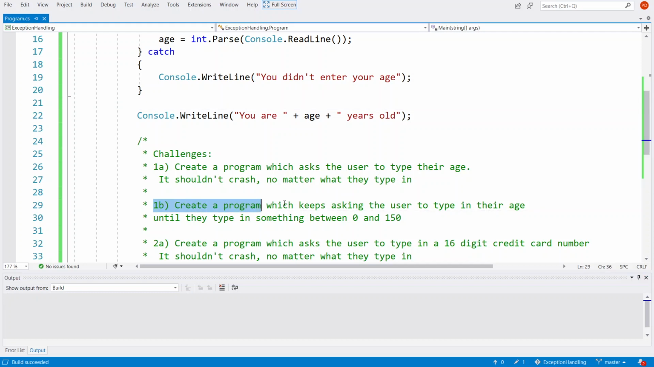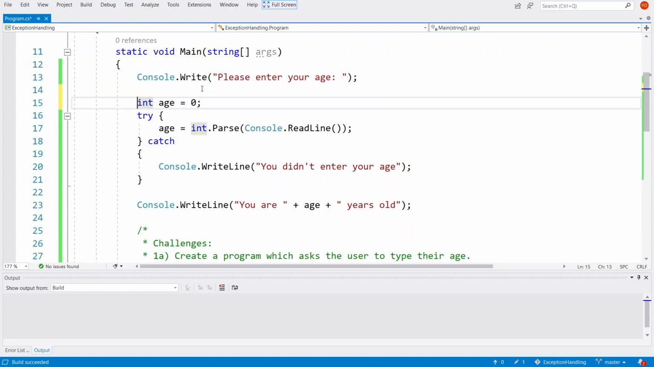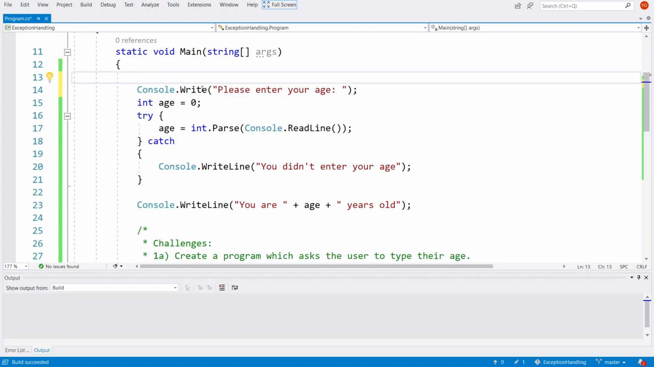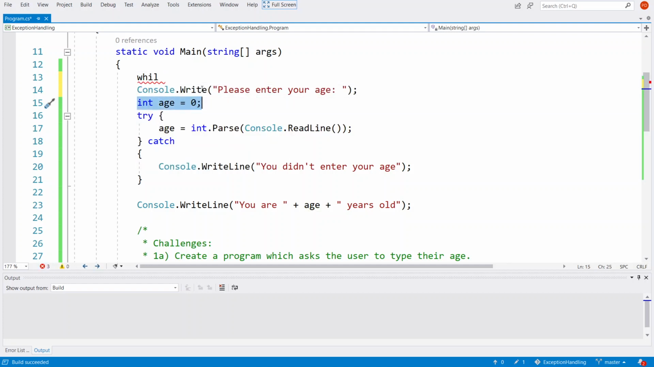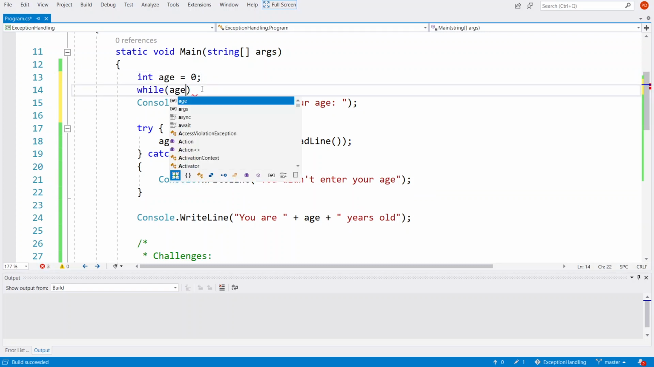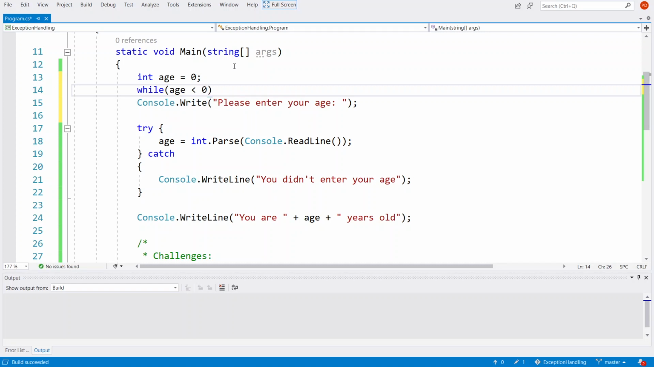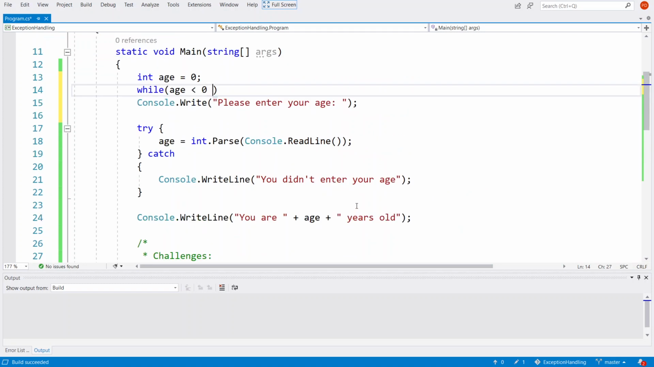If we want to add something that keeps asking until we get a sensible value, then we're just going to put some iteration in there as well. So we want to keep asking until we get a valid age. So I'm going to say, let's declare the age first. So we assume it's 0. And then we can say while age is less than 0, which is going to be invalid, we want between 0 and 150, or age is greater than 150.